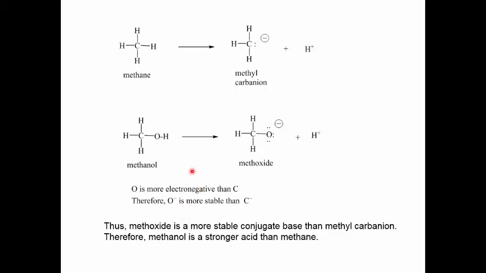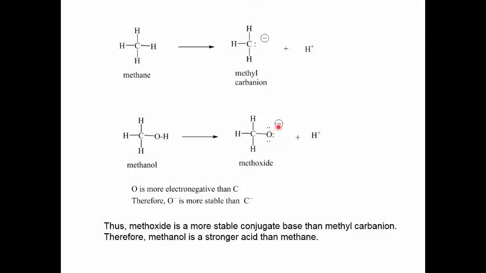All right, let's look in more detail at methane versus methanol as acids. Remember, methanol is a stronger acid. Here I've written equations for the proton dissociation of each acid, methane and methanol. The key now is to look at the conjugate base that each acid forms. Methane forms this conjugate base. It's called the methyl carbanion. There's a -1 charge on the carbon. Methanol forms this conjugate base. It's called methoxide ion. Notice there's a -1 charge on the oxygen.